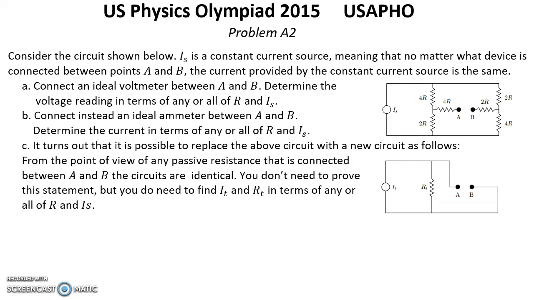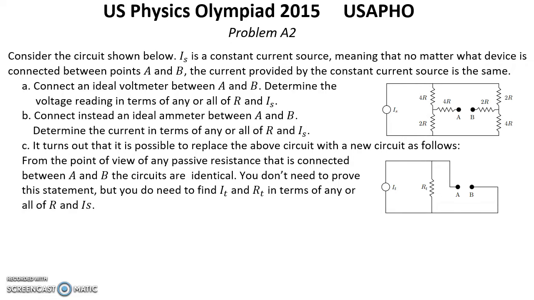I_S is a constant current source, meaning that no matter what device is connected between points A and B, the current provided by the constant current source is the same.